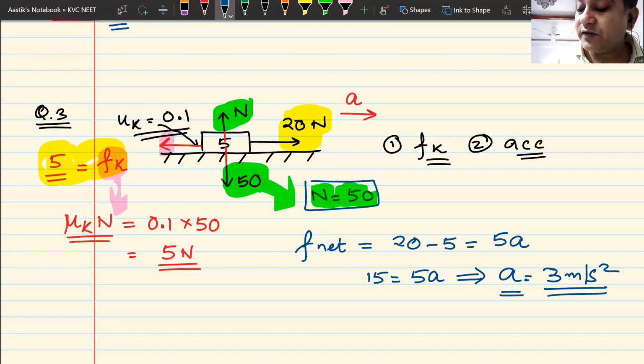Do we understand this? How we have done this? The acceleration is 3 meter per second square. How did I get this? 20 Newton is forward, frictional force is backwards. 20 minus 5 is equal to MA. M is 5, so 5A, and A becomes 3 meter per second square. Can I have some raise hand that we have understood this?